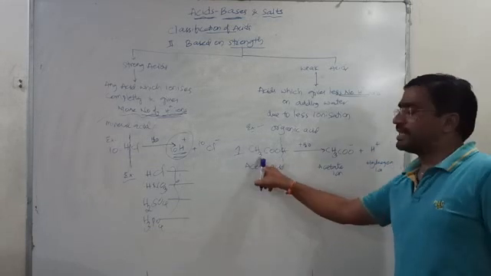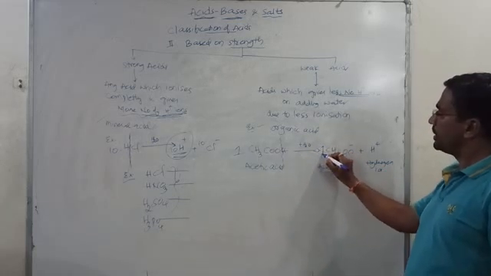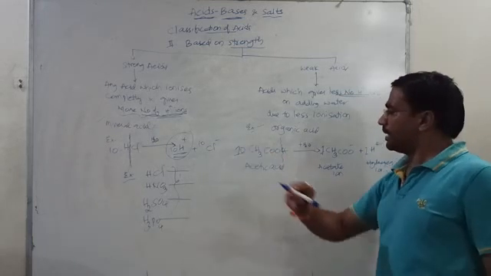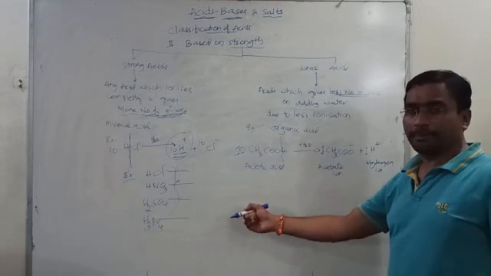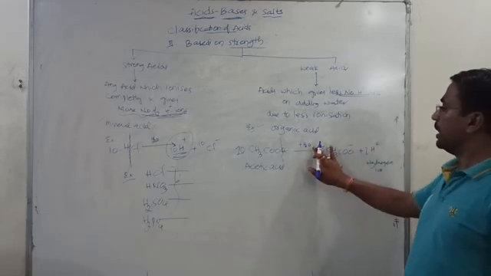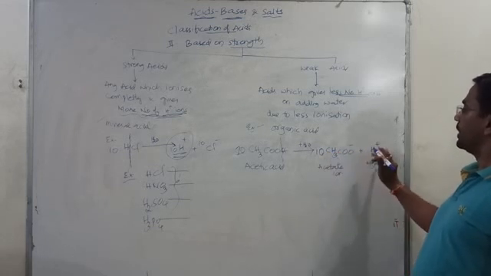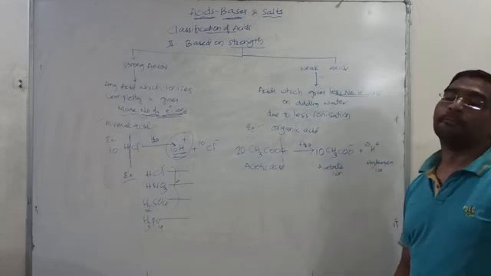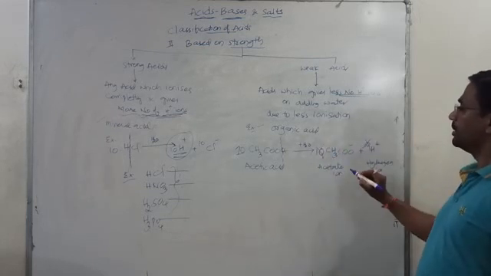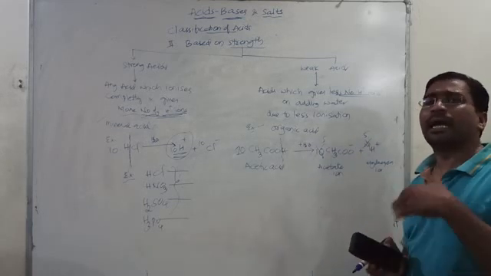How many molecules of acetic acid? One. When it divides, we expect to get one CH3COO minus and one H plus. Suppose I am taking 10 acetic acids. According to the previous theory, we expect 10 CH3COO minus and 10 H plus. But practically when we check, it is not giving 10. It is giving 5 or 6, a very less number than expected.